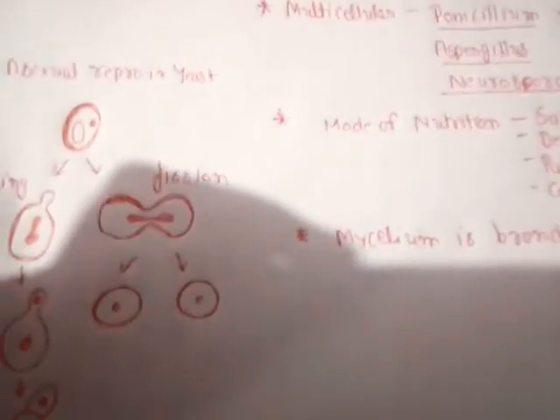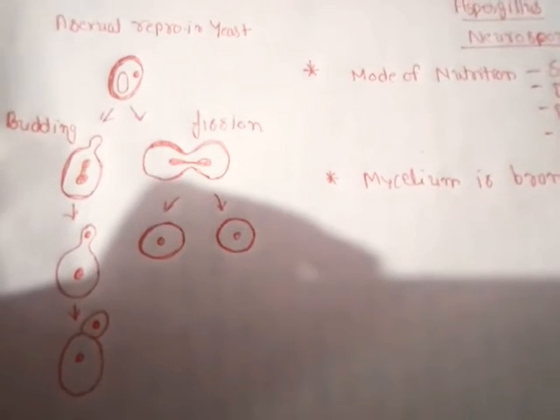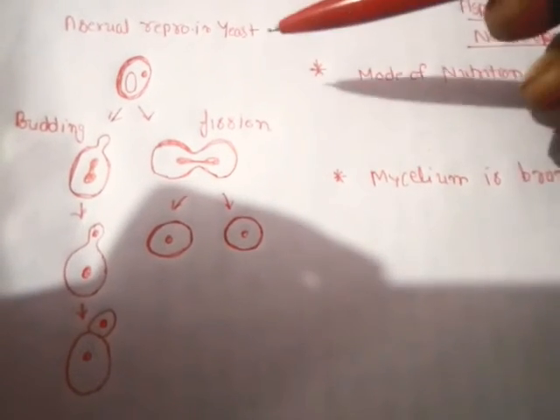Now we come to the asexual reproduction of Ascomycetes. In Ascomycetes, asexual reproduction is performed by different methods in different Ascomycetes. That means unicellular Ascomycetes have one method and multicellular have a different method. The only unicellular member of Ascomycetes is yeast, and that shows asexual reproduction by two methods, either by budding or by fission.